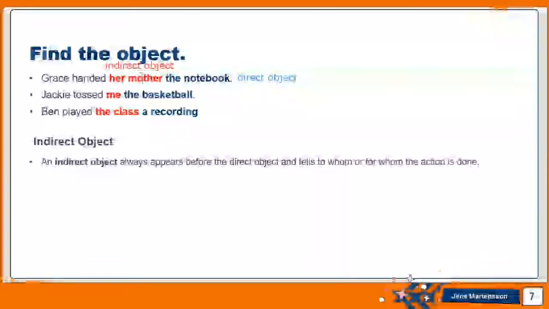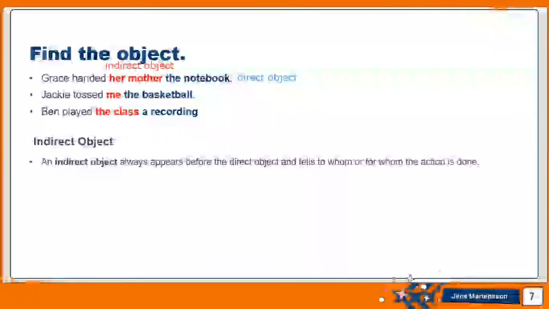The indirect object, as you can see, comes before the direct object. Jackie tossed me the basketball. So Jackie tossed the what? The basketball. So this is the direct object. And what comes before it? To whom did Jackie toss the basketball? To me. So me is the indirect object.